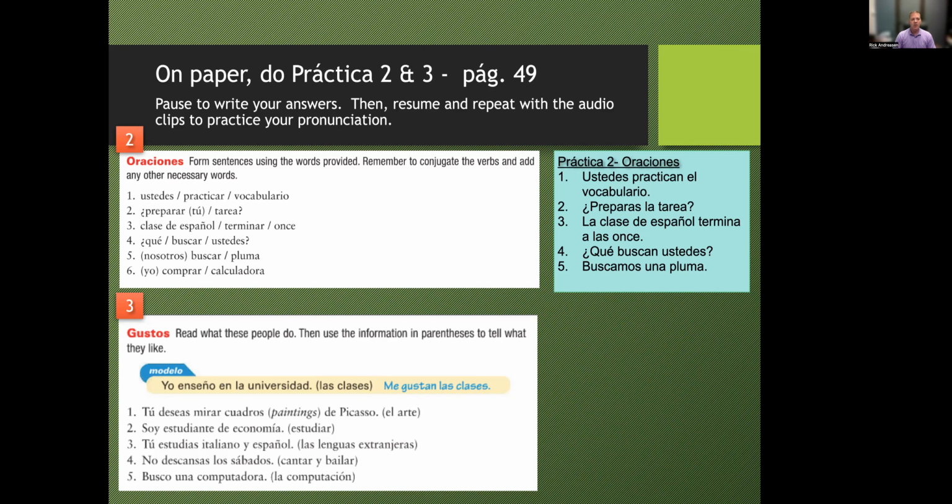Número 6. Yo comprar calculadora. Yo compro una calculadora. That's a hard word for me to say. It makes my tongue get tired. So you can have yo compro una calculadora, but again, since compro only can be for yo, it's not necessary. Okay, go ahead and pause again. We'll do the next 5 and we'll come back.